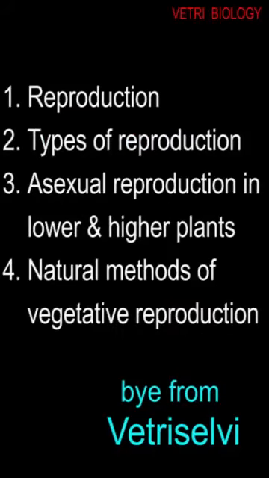Children, so far we have learnt about reproduction, types of reproduction, asexual reproduction in lower plants and in higher plants, and natural methods of vegetative reproduction. In the next class, we will see about artificial methods of vegetative reproduction.